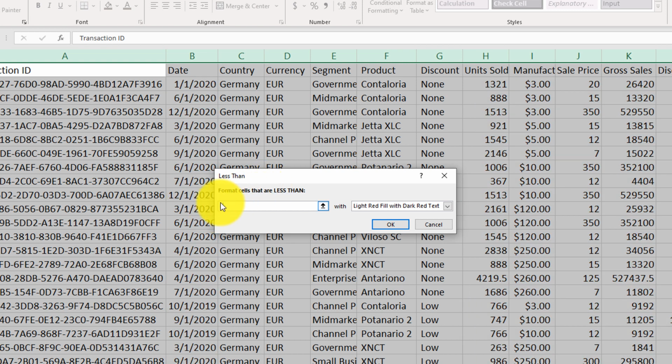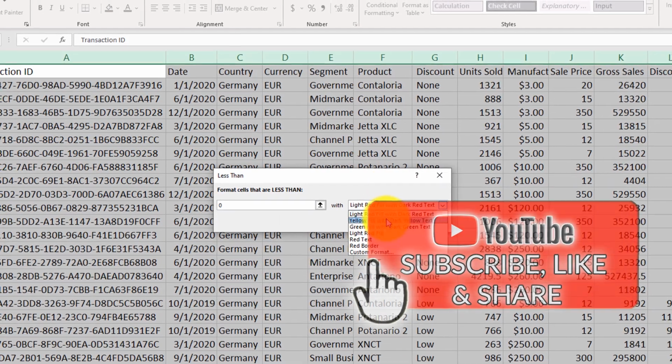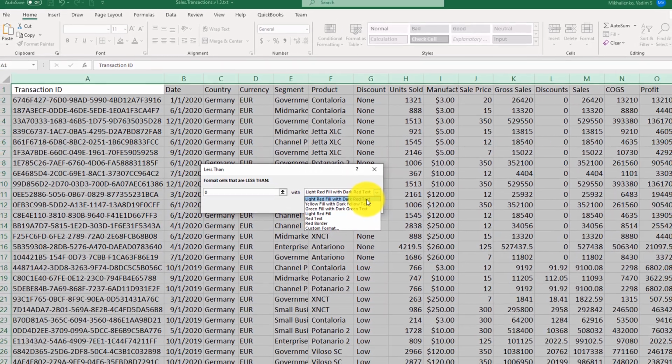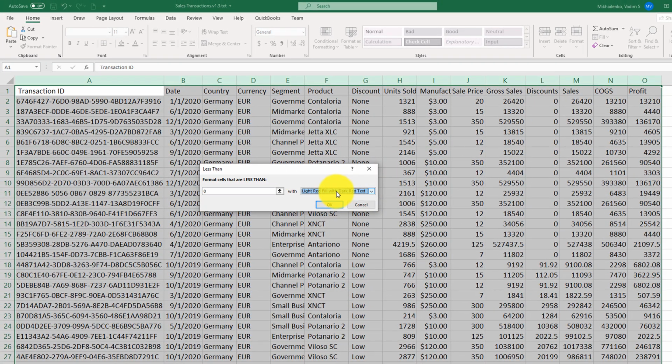So once I replace that value with 0 and then choose the type of color, I think light red fill with dark red text is a very good choice to highlight negative amounts. So we will use the default choice here, but there are other choices. You should keep it in mind. Sometimes a question might ask to use a specific color, and then click OK.